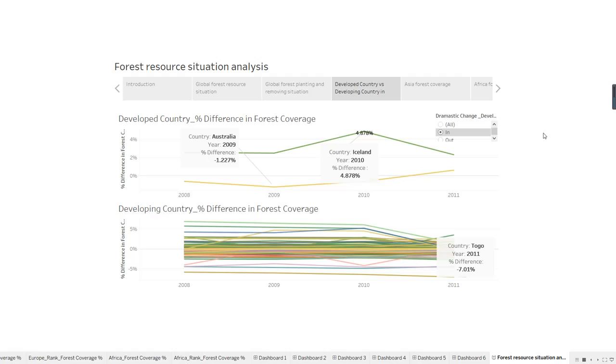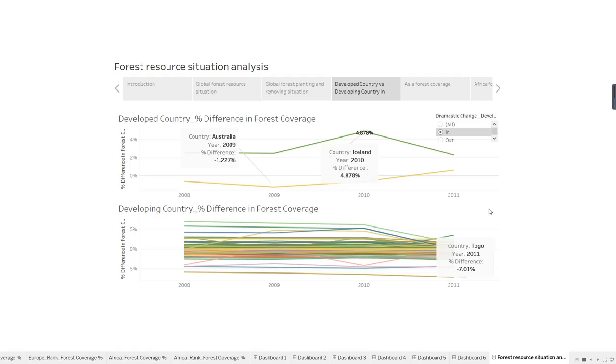Iceland shows outstanding increase in forest coverage every year, and Australia has the largest decrease in forest coverage among developed countries. When considering developing countries, the story is much different from developed countries. As shown in the line chart, the percentage difference in forest coverage varied from +5 to -5.